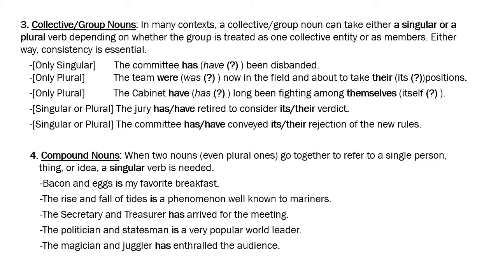In British English, they will use the plural sense without using the word players or members or whatever. But the choice of the verb will convey whether the sense is plural or not. So if I were writing it in American English, I would say the team players were now in the field and about to take their positions. Now there's no problem because players is a plural subject, and were, and then the pronoun plural there.